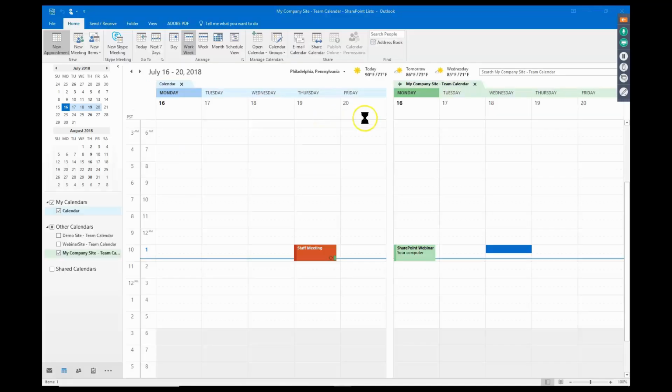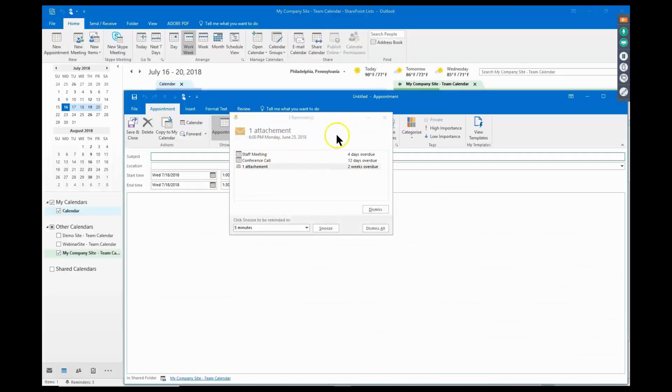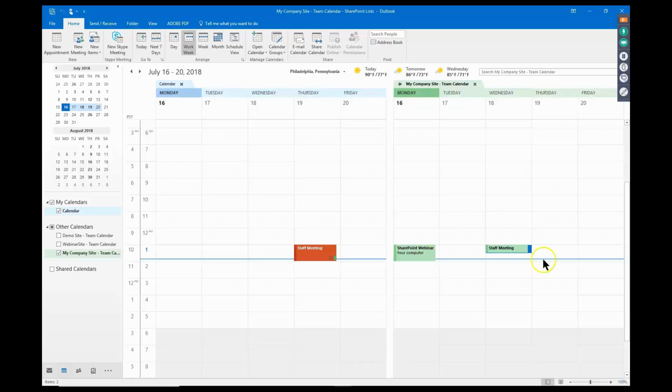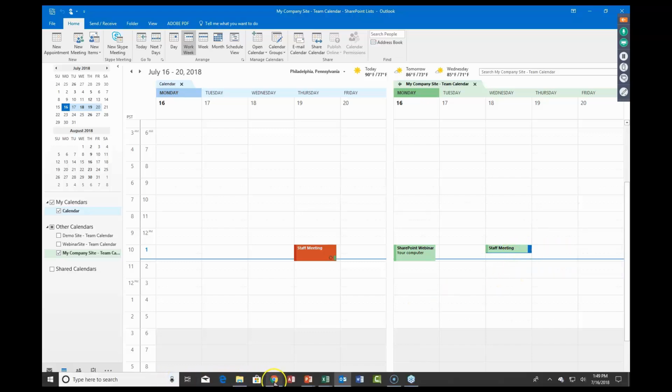So let me log on there again. I think that's the right ID. So okay, those are the reminders. So I'll say dismiss all. All right, so I'm going to say staff meeting. I'm doing this in Outlook, right? I want to pick on Save and Close. It shows up on this calendar. Let's see if it shows up in the SharePoint calendar.